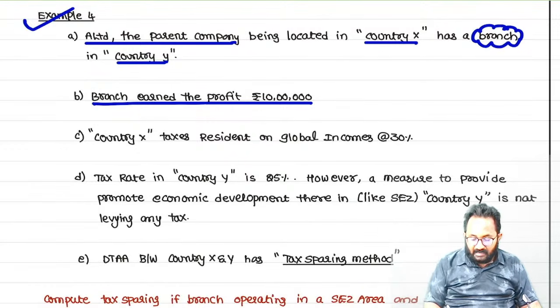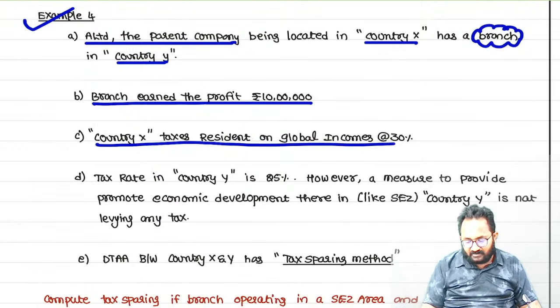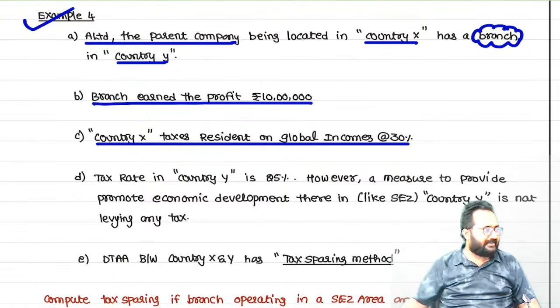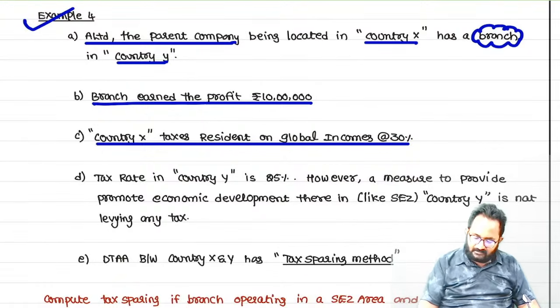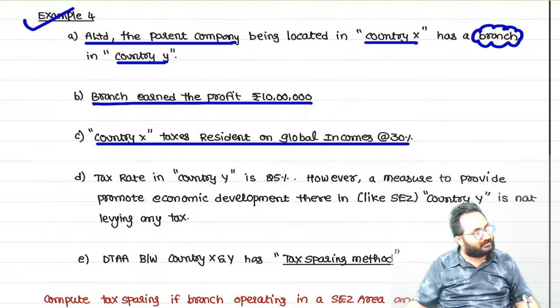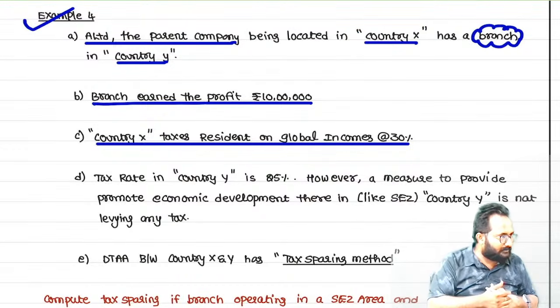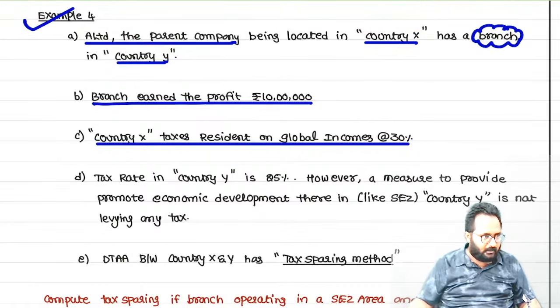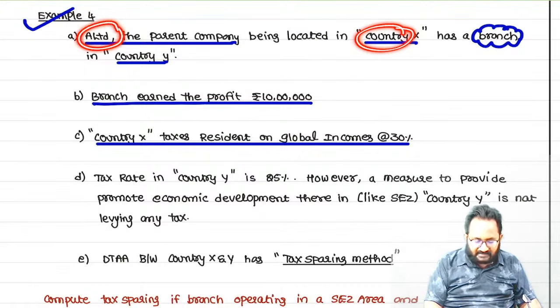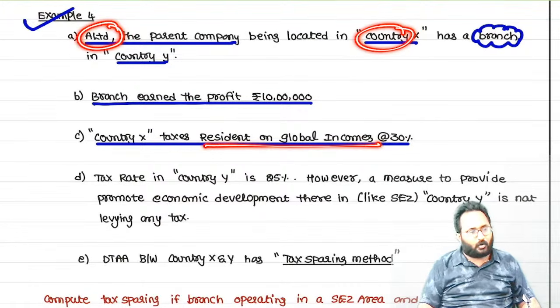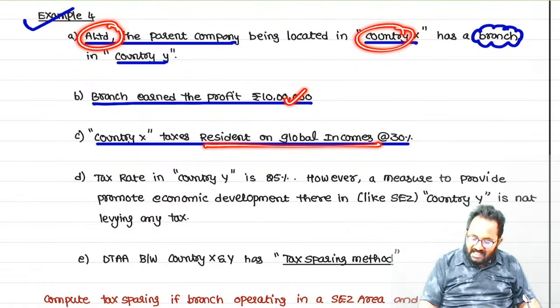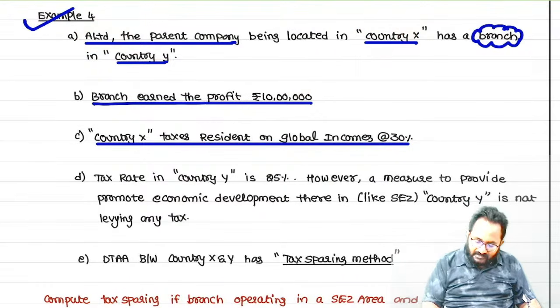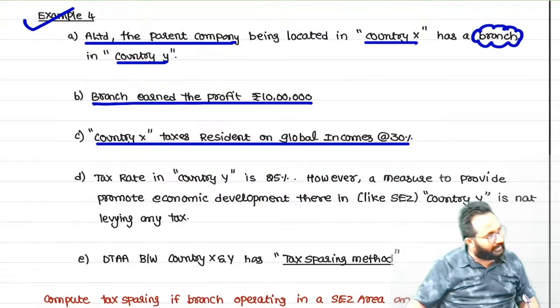Next, country X is taxing the residents on which income? Global income at the rate of 30%. That means, can you tell me whether this amount is taxed in country X or not? Yes, because global income we have to tax. You are a resident in this country, the parent company is resident in this country. Because of this residential status, how much income is taxed? Global income. That means this 10 lakh is taxed in country X, and this 10 lakh is also taxed in country Y.